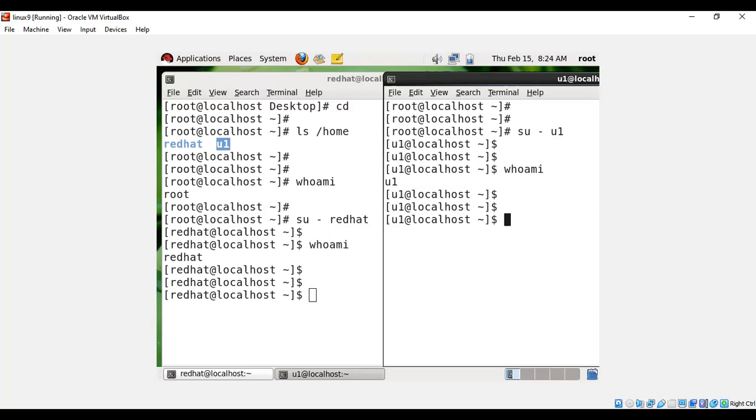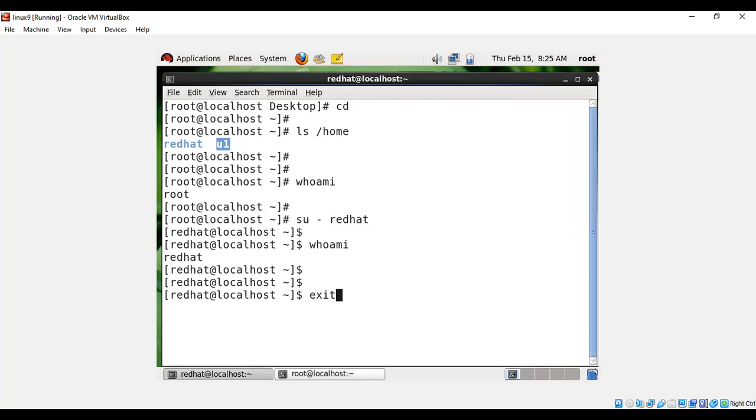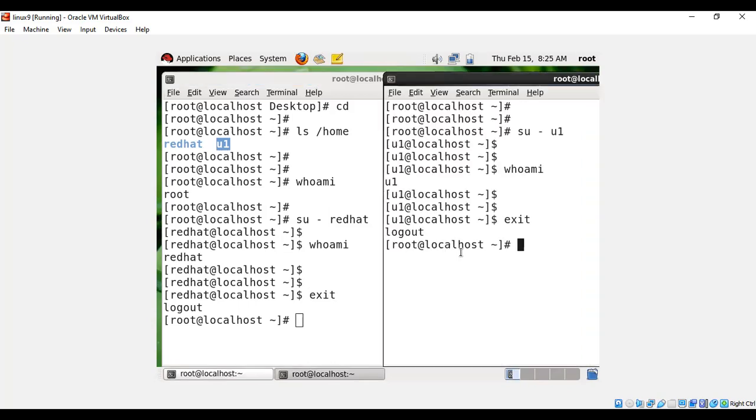After using that, if you want to come out from that user, make sure you run the command exit. Exit is to come out. The same thing, I'm just using exit, and here also I have come out from that user. Got it? If you want to come out, you have to run the exit command. Suppose you don't exit after using that user; after some time, if you try to log in as the same user, it says it's already logged in. Then you have to find out in which terminal you have logged in and continue working, or else come out and kill that process, and start again to get into that user.